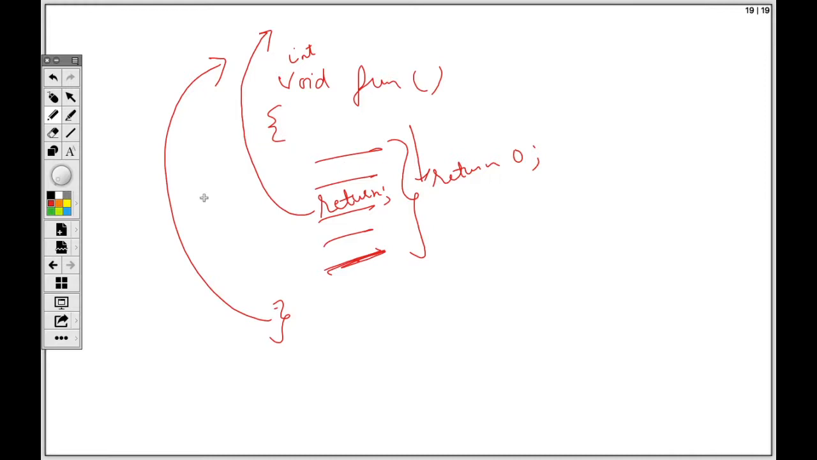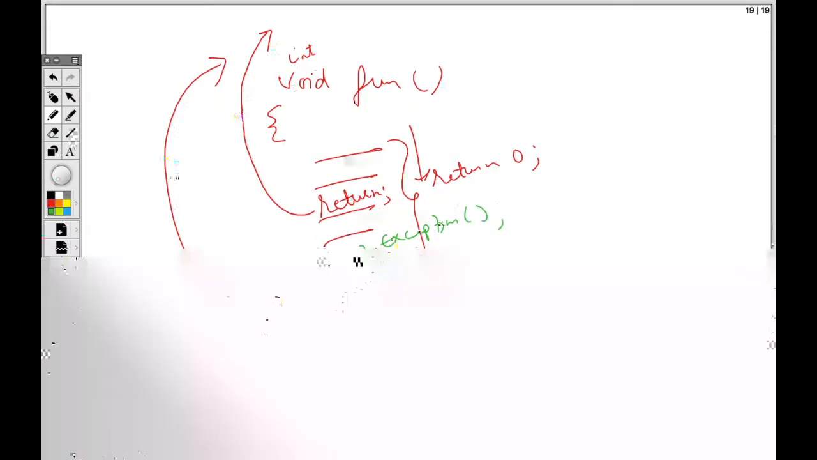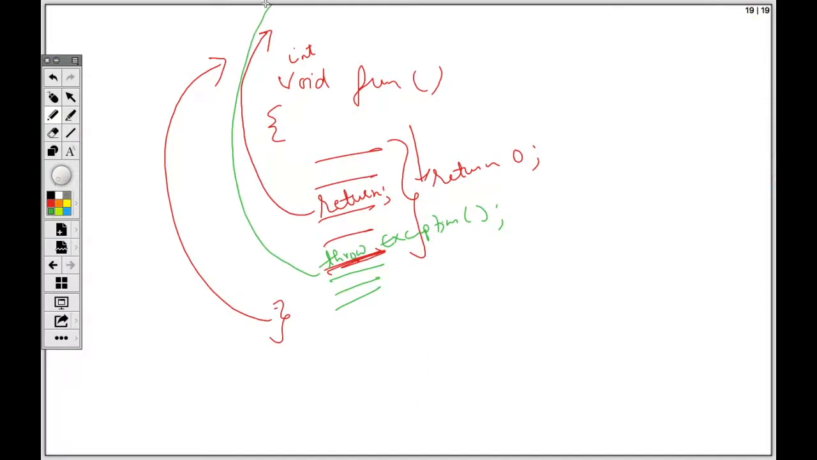And the third way, which we are going to study later, is that in any line there could be something called an exception, throw exception like this. If this happens, no matter how many lines there are, it will still return to where it was called from. And if we have written this here, obviously it would be handled somewhere else as well. So later we will see, either we write it here or we have something called a try catch block.